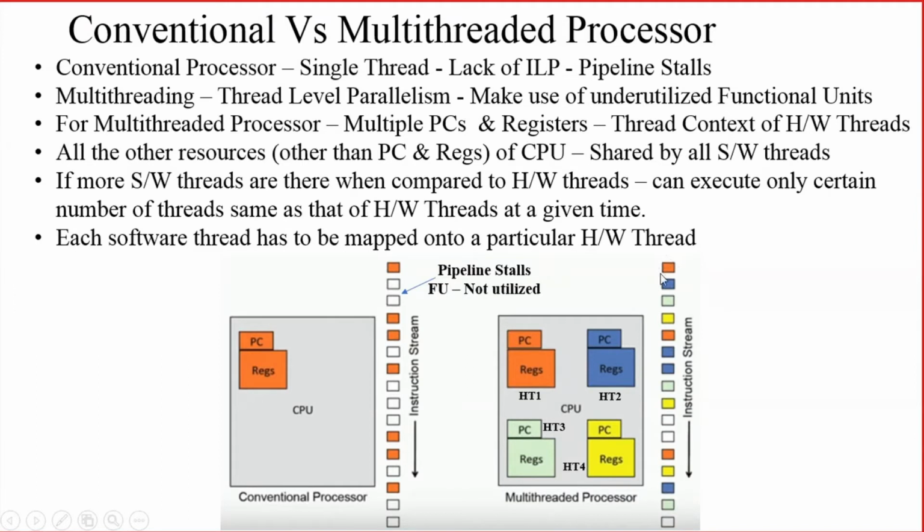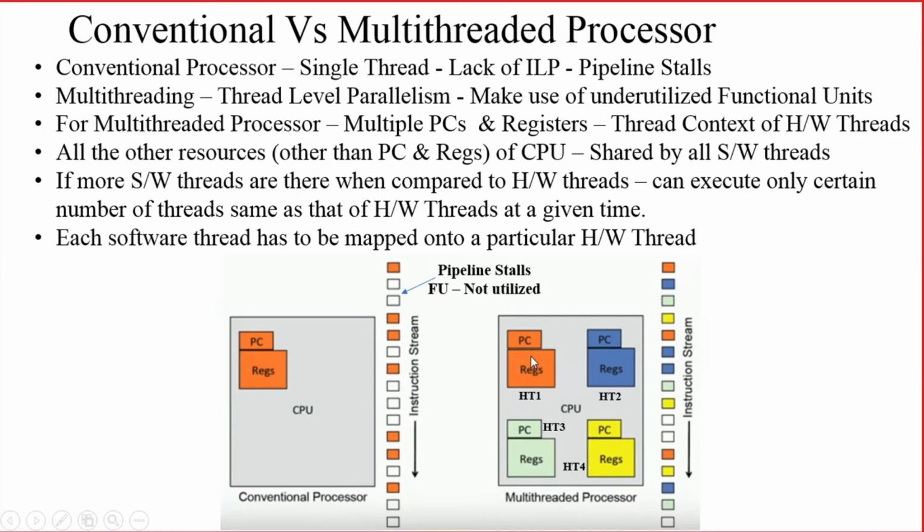In the first case, the orange shows the first thread, which is mapped onto the first hardware thread. There are software threads which are written in the program. Till now we are dealing with software threads, because one program is a process, and that process is divided into several software threads. How will you execute these software threads on the multi-threaded processor?